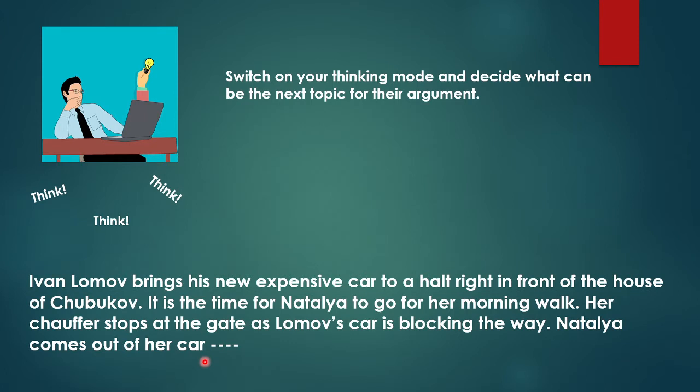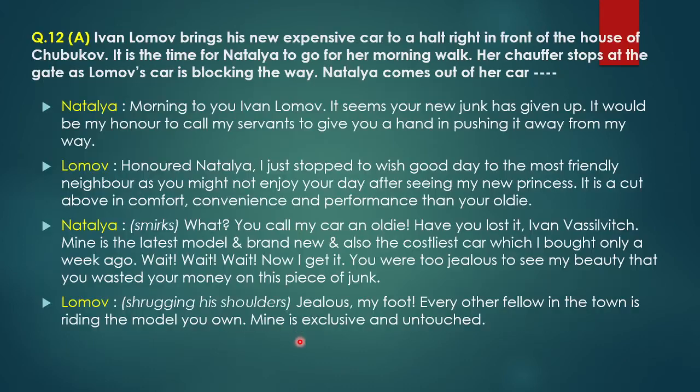So like this you have to create a little background telling what your dialogues are going to be based on. So in the chapter The Proposal, the two arguments, one argument was based on the ownership of the oxen meadows and the second was the superiority of their dogs, as it is already written in the question. So now we have to invent another argument. So I have chosen an expensive car as the topic. So now we have to begin with the answer.